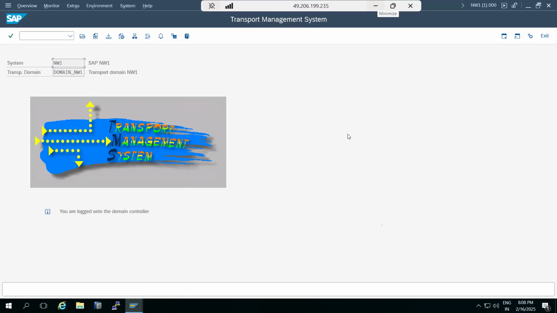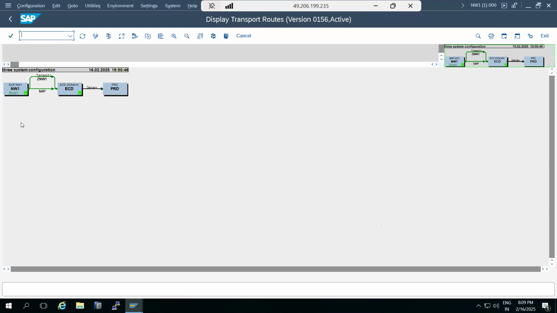Then you have to add the quality system into the quality domain controller, meaning the portal domain controller, and then move the changes. If you are not able to move, it means the system is not in the TMS list, right? Then you have to add the system to this list first. Then we can move changes from development to quality to production like this.